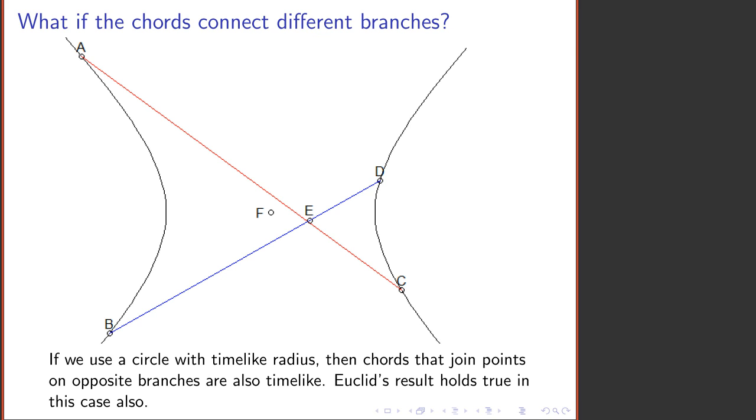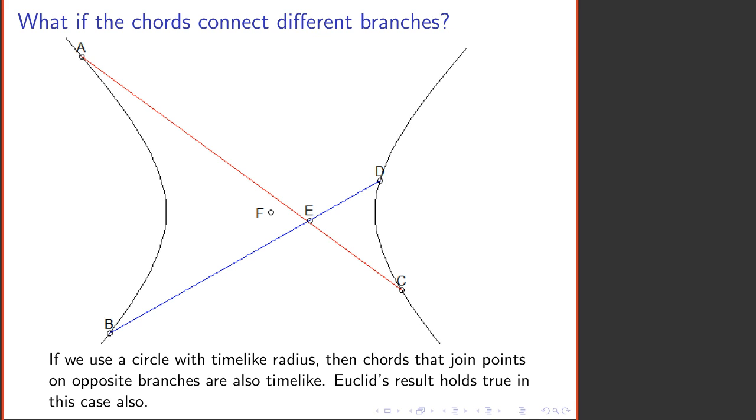But there's another possibility here. We could have two chords of a circle that connect opposite branches of the hyperbola. And that's the situation here. A and B are on one branch of the hyperbola, C and D are on the other branch. They're both on the same circle. And if I join A to C and B to D, they're intersecting chords.